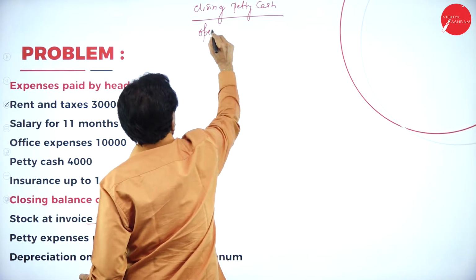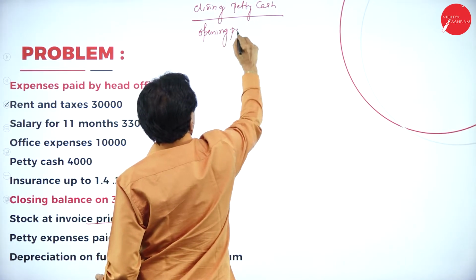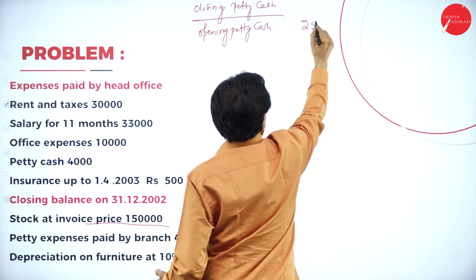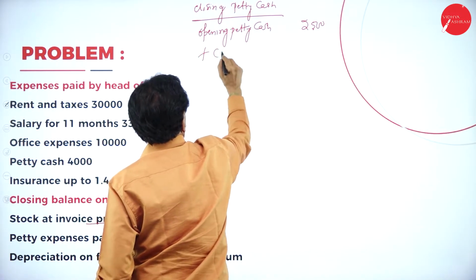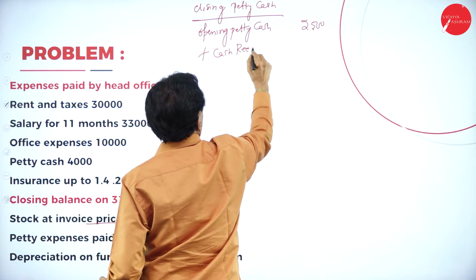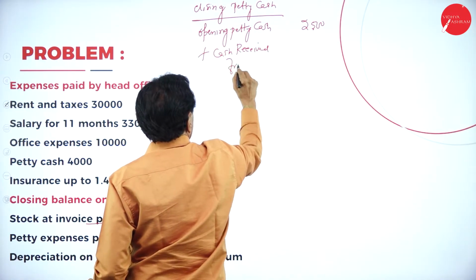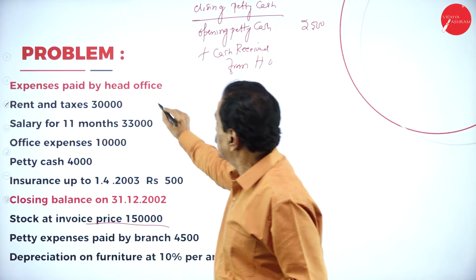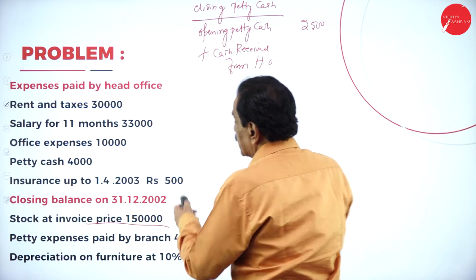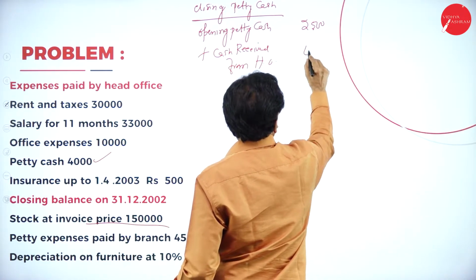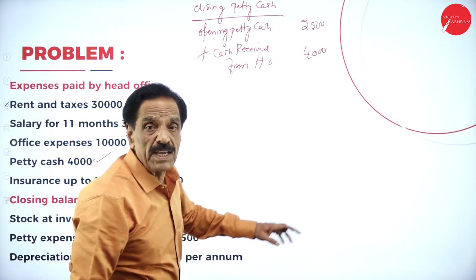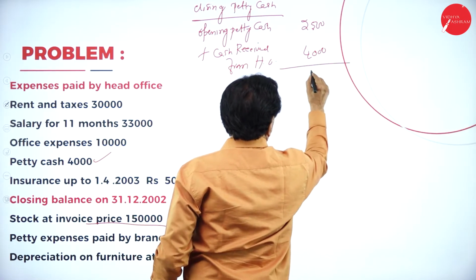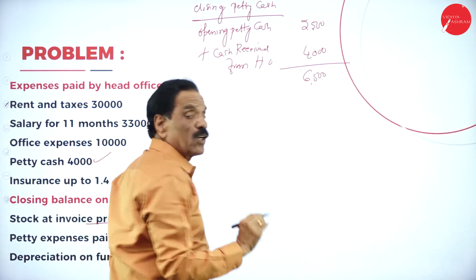Opening petty cash 2,500 plus cash received from head office. Expense paid by the head office for petty cash, this amount 4,000. At the beginning of the year you got 2,500, you received 4,000. It becomes 6,500. Branch has got 6,500.